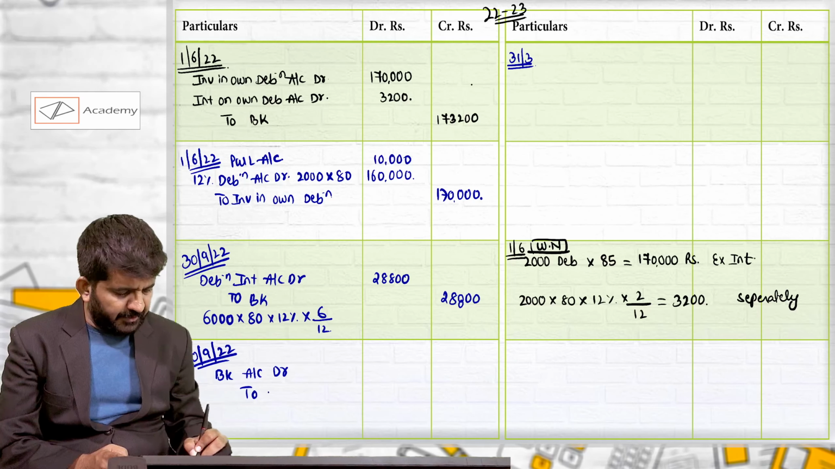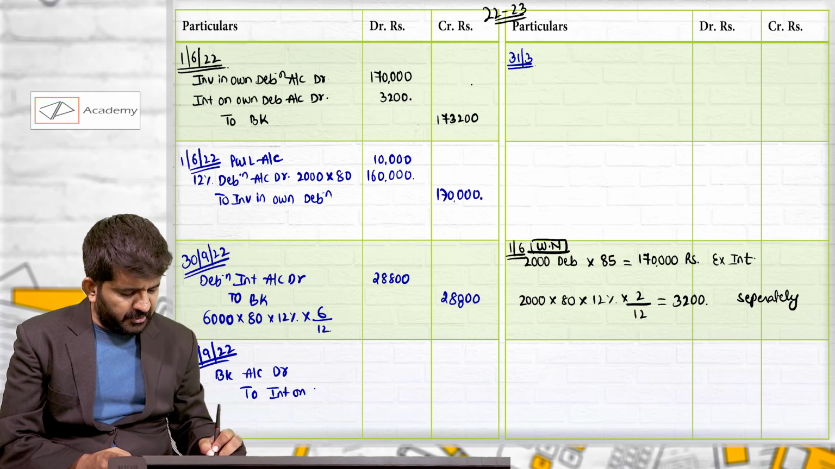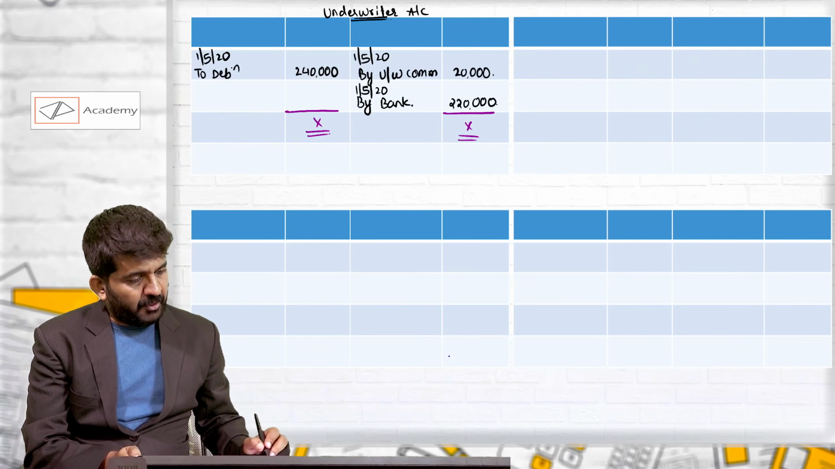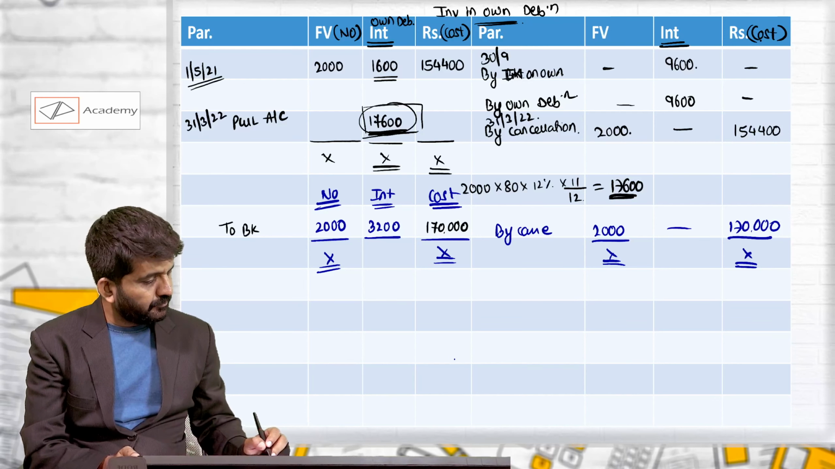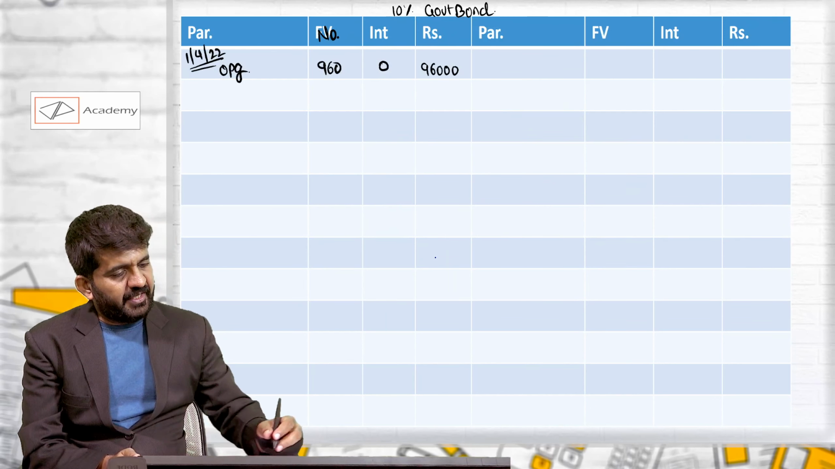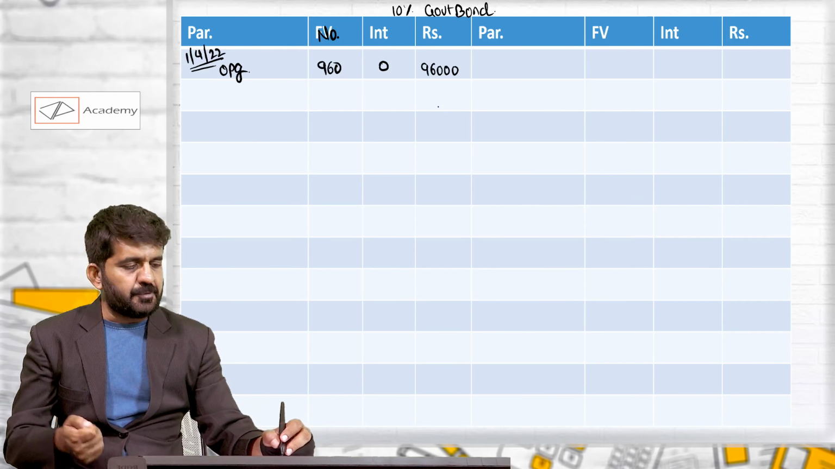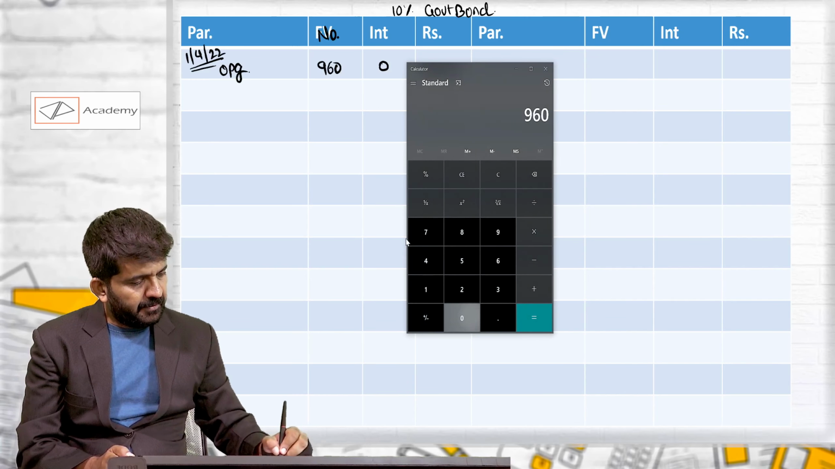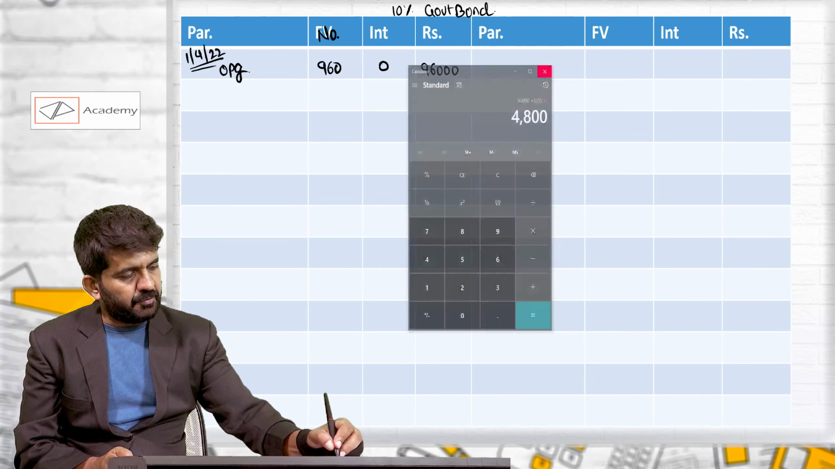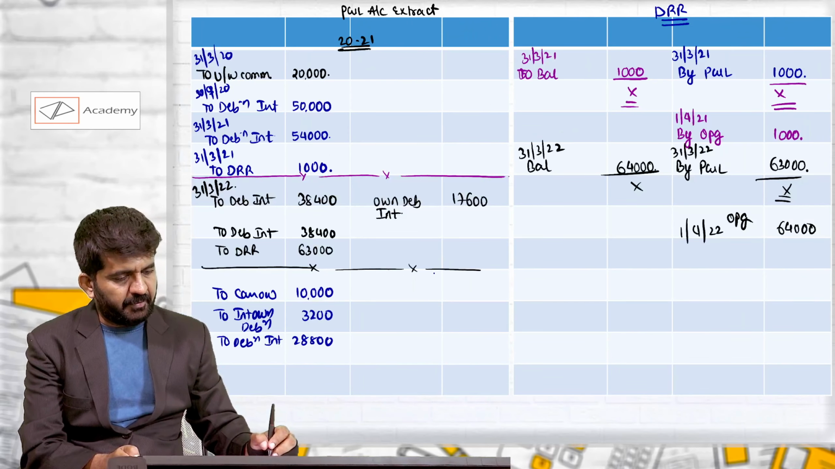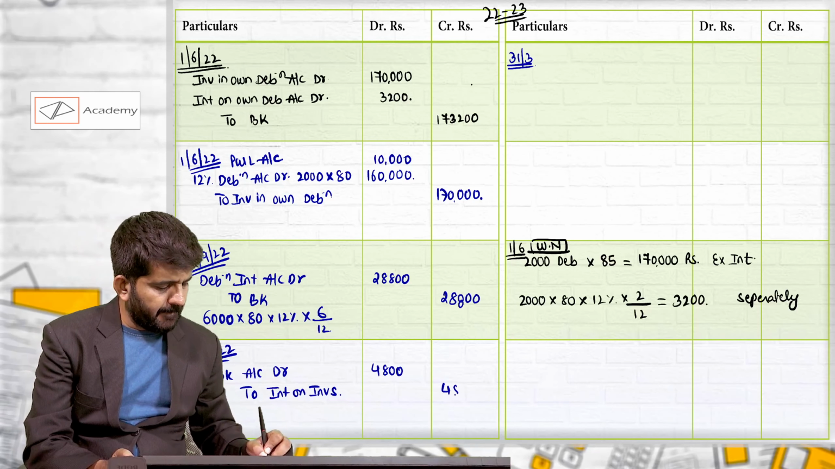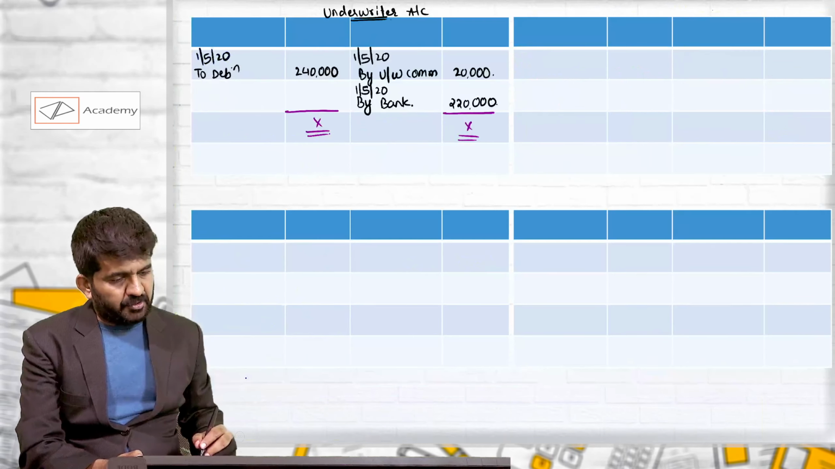Bank account debit to interest on investment. Bank account debit, how much? We are having 10% government bonds, 10% is per annum, so 5% on 96,000. 96,000 is the face value, into 5%, which is 4,800 rupees we will receive from the government bond as interest. Bank account debit 4,800.